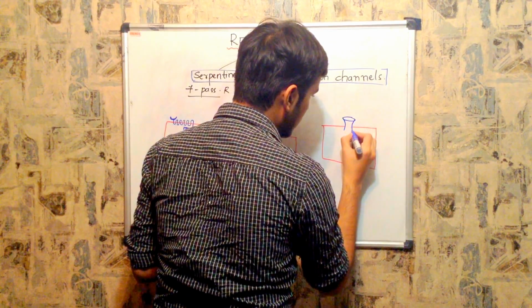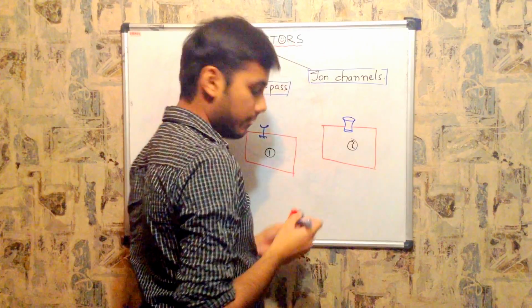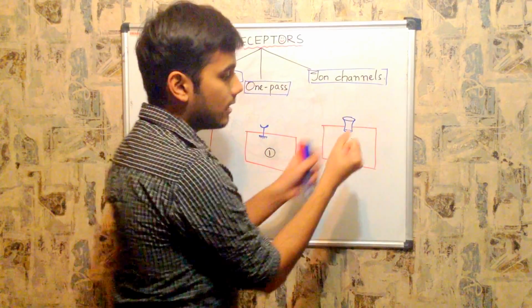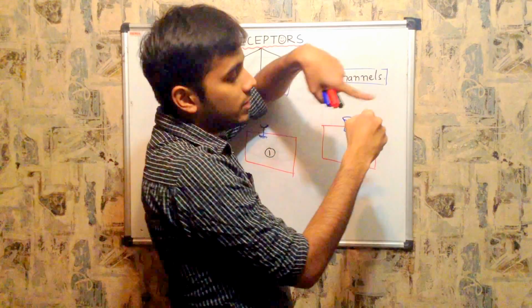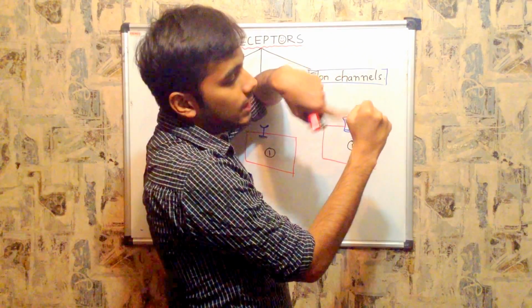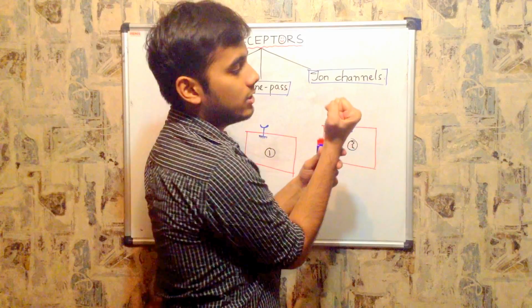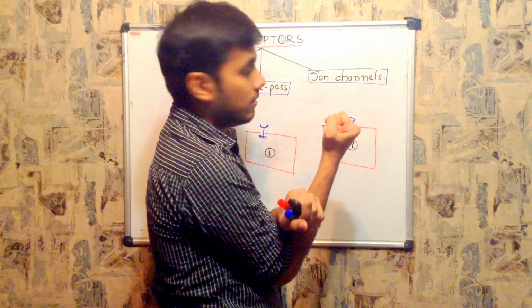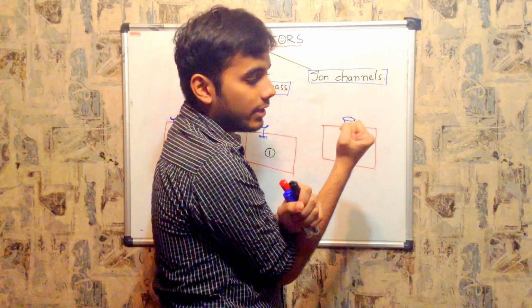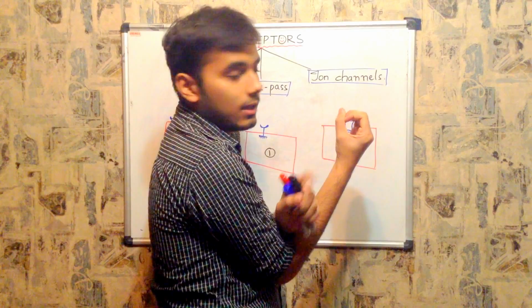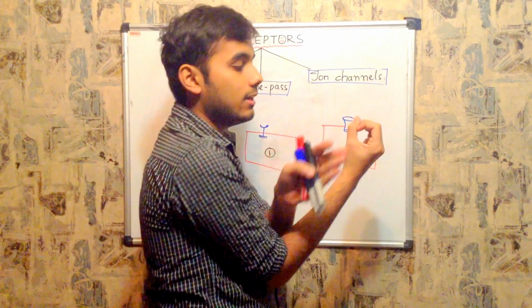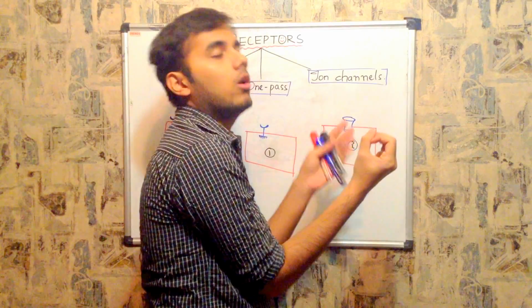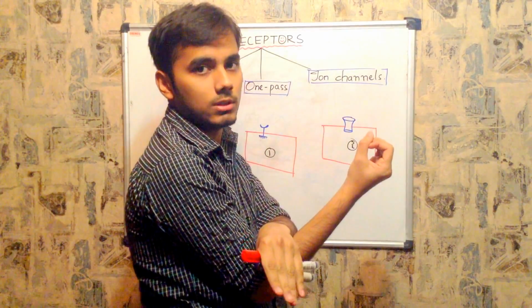These are ion channels. Generally ion channels are closed. Suppose this entire wrist of my hand is a cylindrical ion channel; it is generally closed, but when the ion channel is activated, it opens its pore. When the pore opens, ions from outside are influxed inside, or ions from inside are effluxed outside.